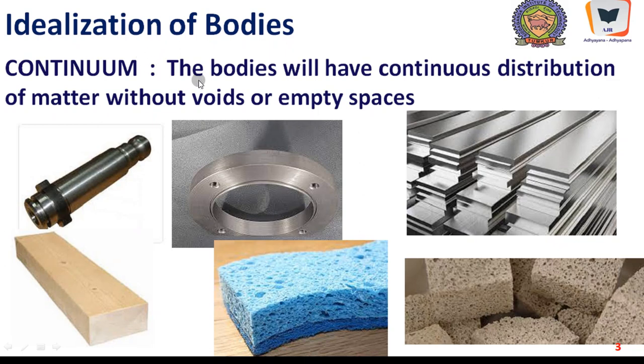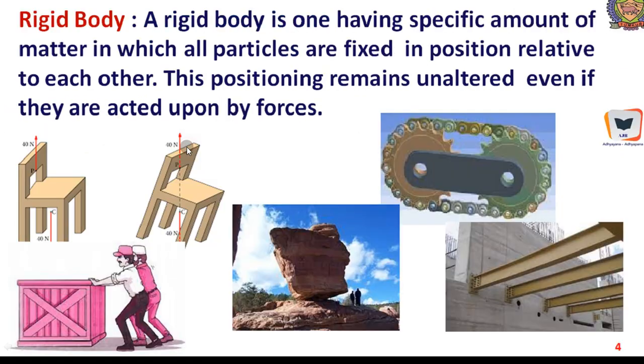Continuum is an assumption which makes it possible to study some of the principles evolved in engineering mechanics, which will be applicable if and only if this idealization is made. So continuum in gist may be defined as bodies having continuous distribution of matter without voids or empty spaces. Another concept is the rigid body concept.